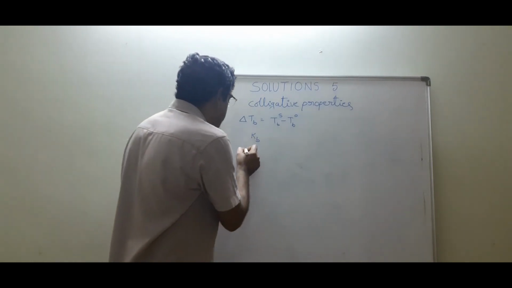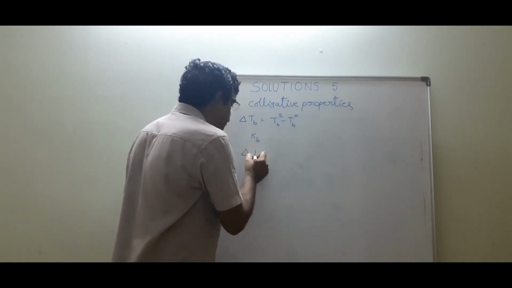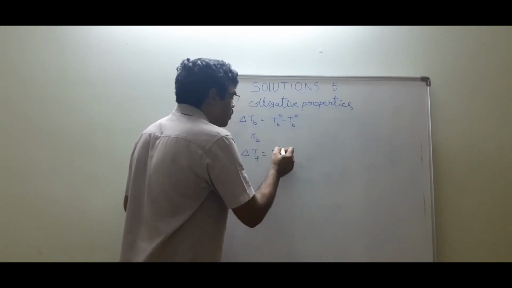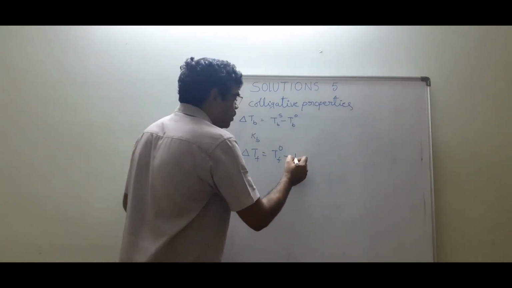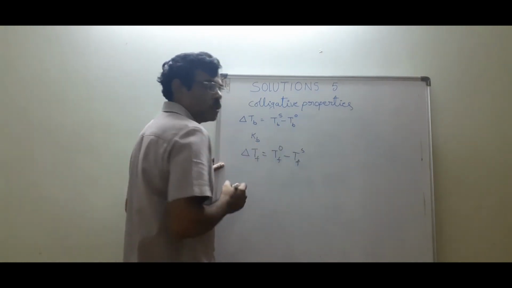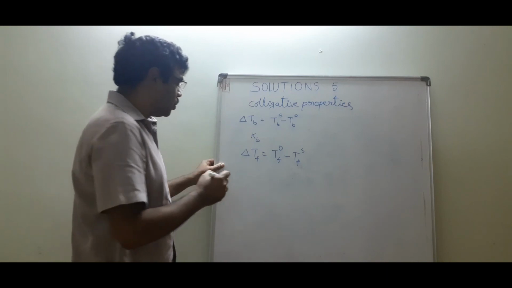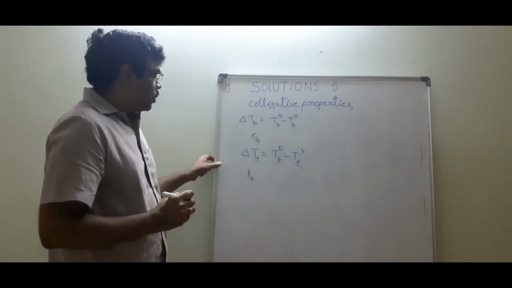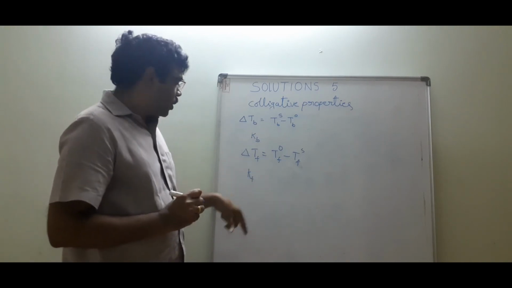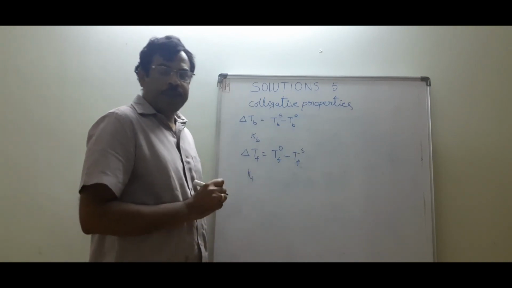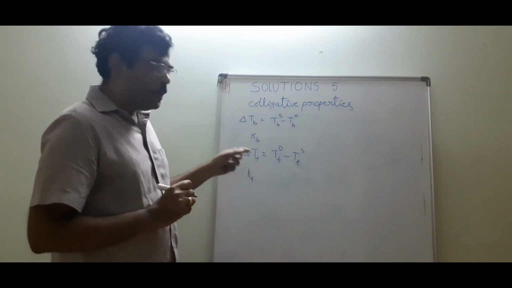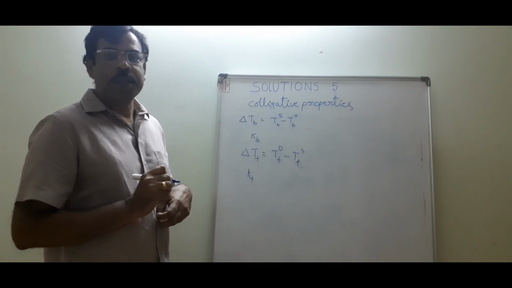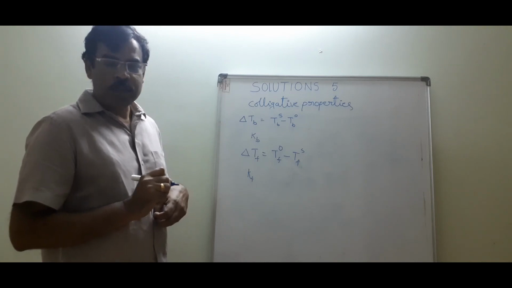Now, depression in freezing point is equal to the freezing point of pure solvent minus the freezing point of solution. The cryoscopic constant, or depression in freezing point constant, Kf, is defined as the depression in freezing point observed in a 1 molal solution containing a non-volatile solute.